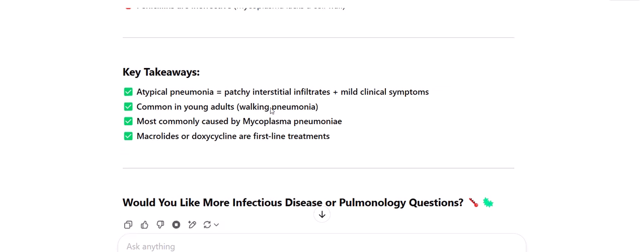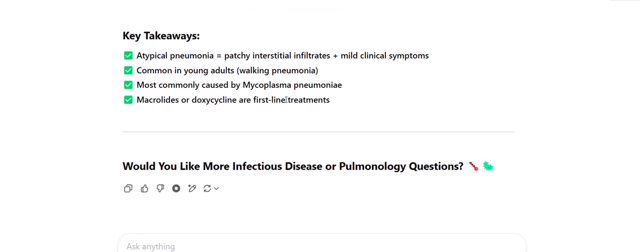Key takeaways: atypical pneumonia, patchy interstitial infiltrates plus mild clinical symptoms. Common in young adults, walking pneumonia. Most commonly caused by Mycoplasma pneumonia. Macrolides or doxycycline are first-line treatments.